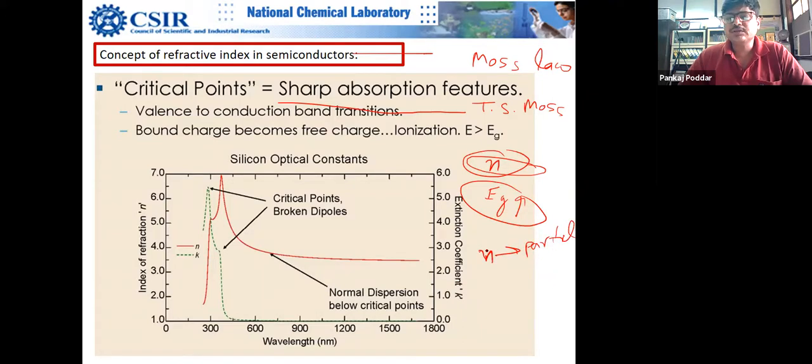Obviously, it's not very easy. Refractive index, as you know, is not very easy to calculate. That's the reason we are here. But band gap you can easily measure. There is something called optical band gap and something called electronic band gap. Electronic band gap is more for purists like physicists.